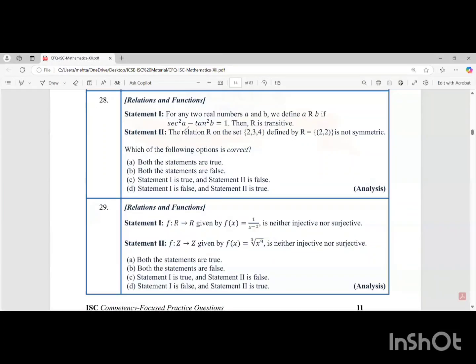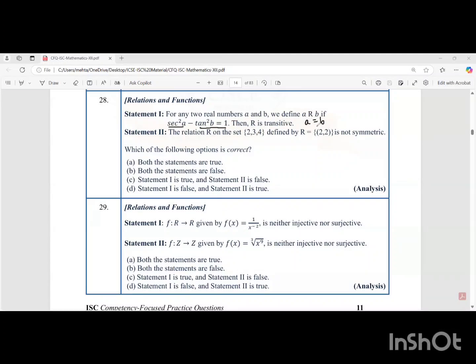Next, in question 28, for any two real numbers a and b, we define a R b if sec square a minus tan square b is equal to 1, then R is transitive. Here, students, sec square a minus tan square b equal to 1. In this, you have to understand that we already have this identity sec square theta minus tan square theta is 1. So do you understand that this rule will be true when the angles a and b are the same? And therefore, in this first statement, we can say a is equal to b.